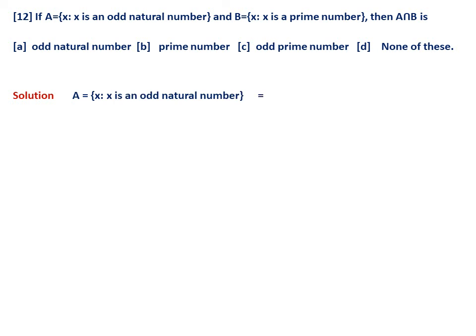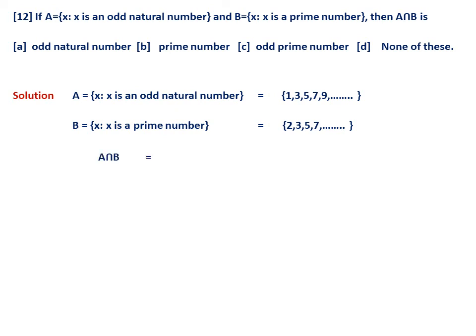So, let us write this. A is actually 1, 3, 5, 7, 9, and so on, because it is the odd natural numbers. Next, B is the prime numbers. Therefore, it should be 2, 3, 5, 7, etc., because 1 is not a prime number, but the first prime number is 2, which is even.